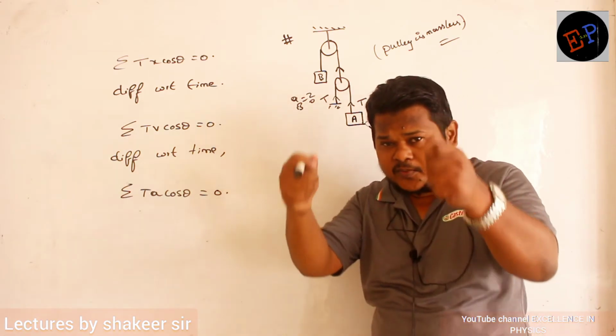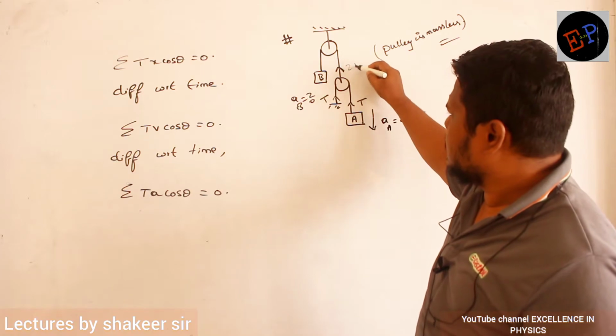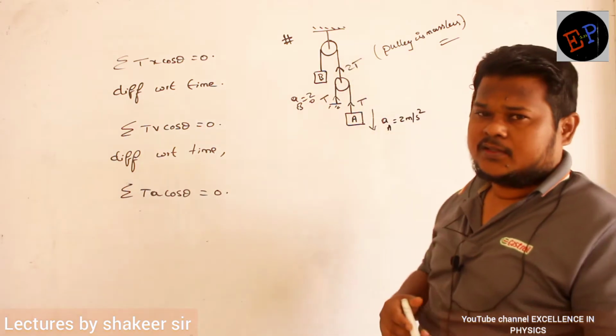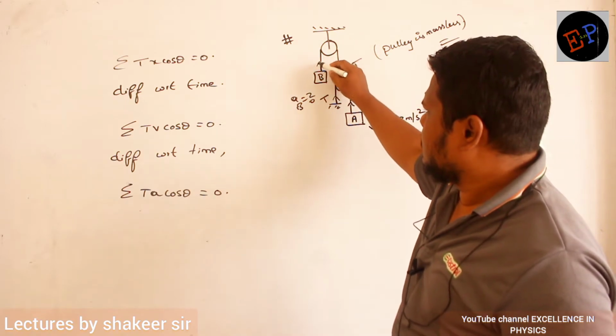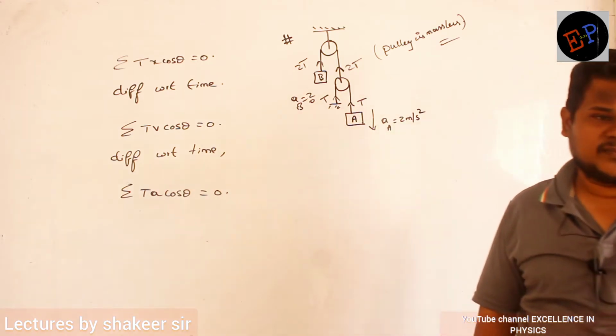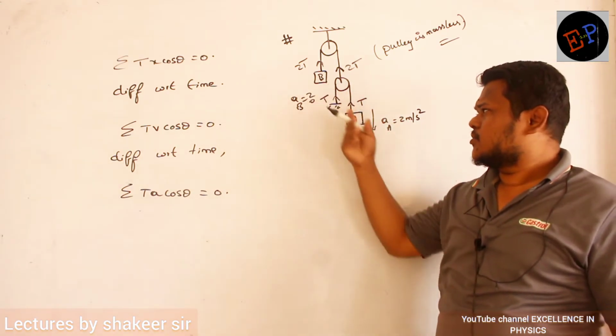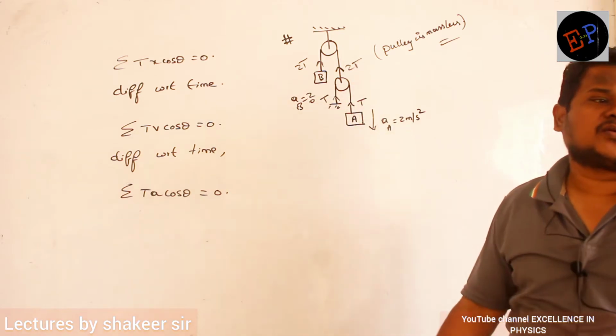Oka rope ni rendu rope laguta unnai kada kindiki. So therefore what will be the total tension? Total tension will be T plus T, 2T. That's all, no? And here if tension is 2T here also tension will be 2T only. So 2T and 2T tension. Okay. Now I got tensions on both the blocks, no? Tension on this block is T, tension on this block is 2T.